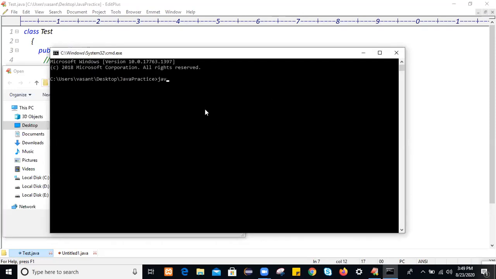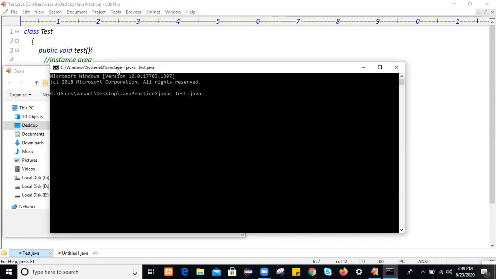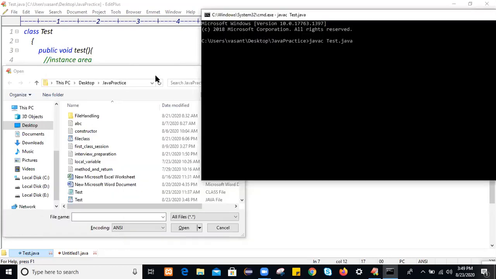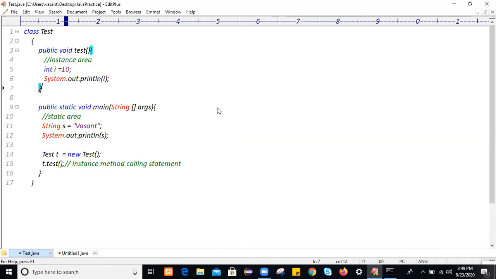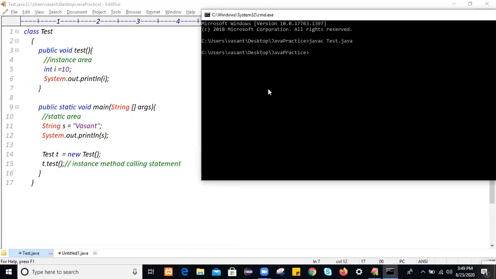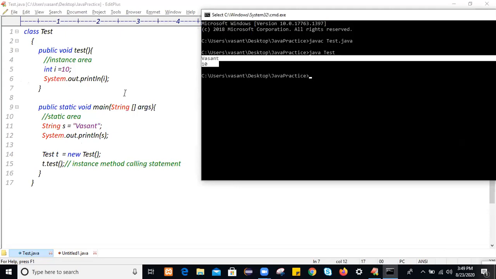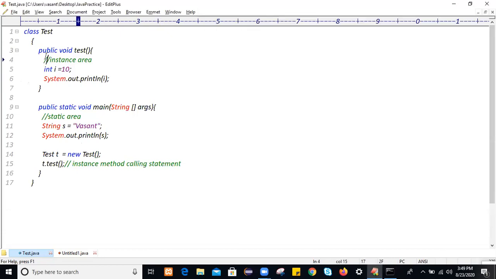To compile this Java file, just use the javac test.java command. If there is not any issue, it will compile fine. To run it, just use the java test command. You see, the version and the 10 value get displayed. Always remember, the scope of a local variable is only within the area where you create it.